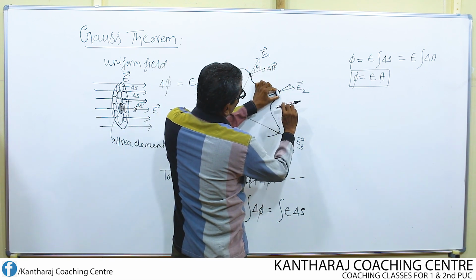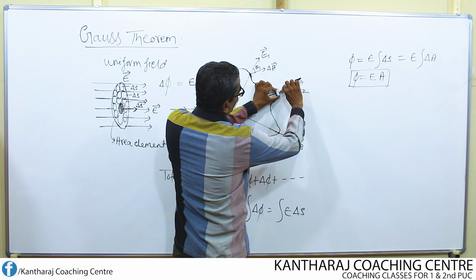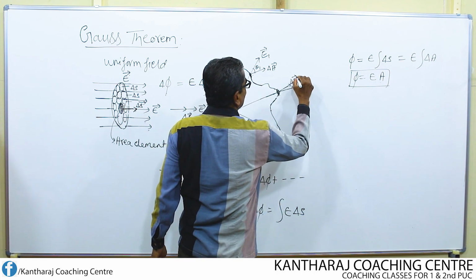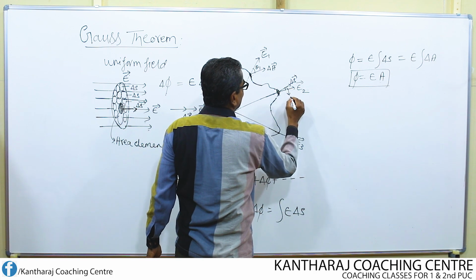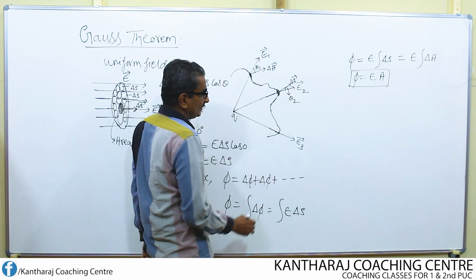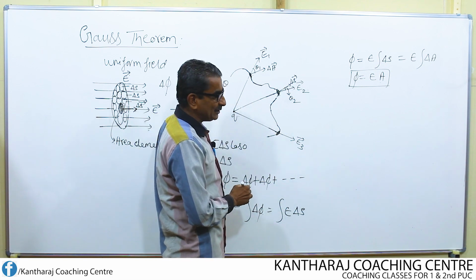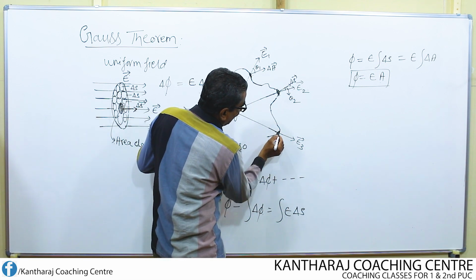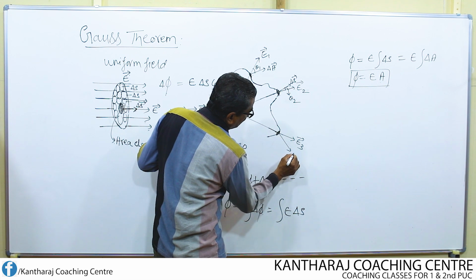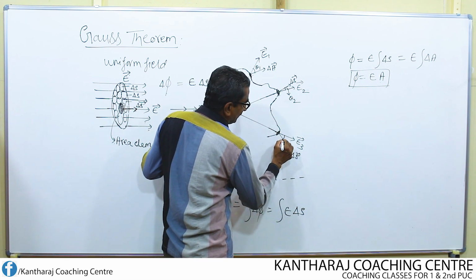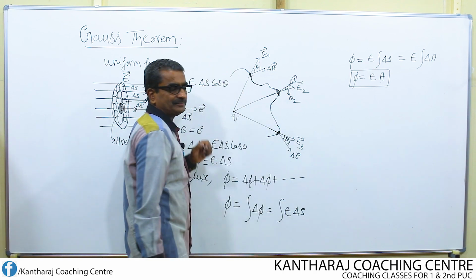Here, if you imagine this as the area, draw a perpendicular, this gives the area vector delta S. What is this angle now? Let us call this angle theta 2. Come to this point. Again I imagine one more area of magnitude delta S. I draw one area vector. This is area vector delta S. Then what's the angle between these two? Theta 3.